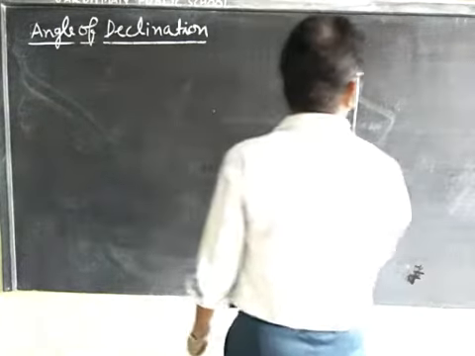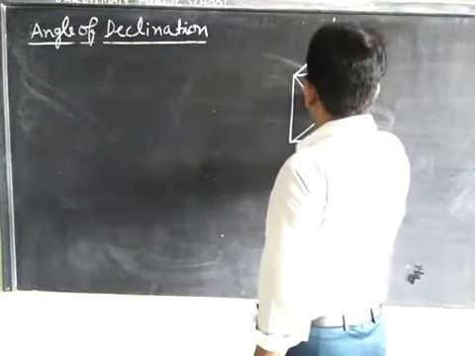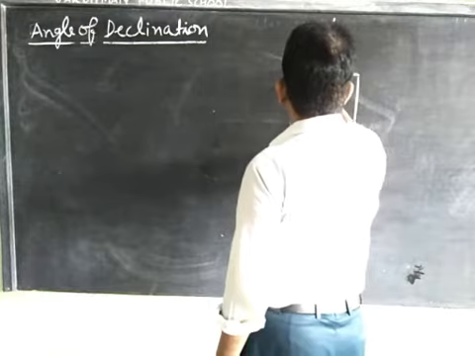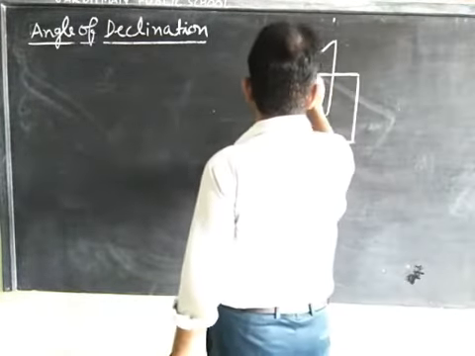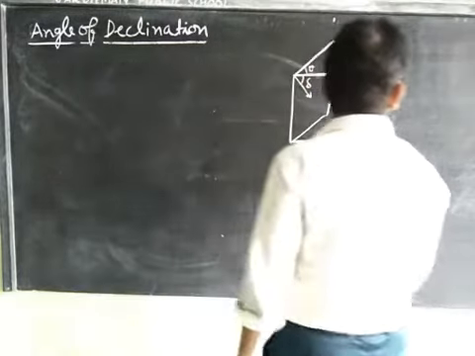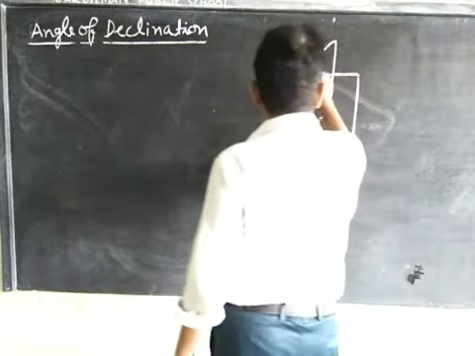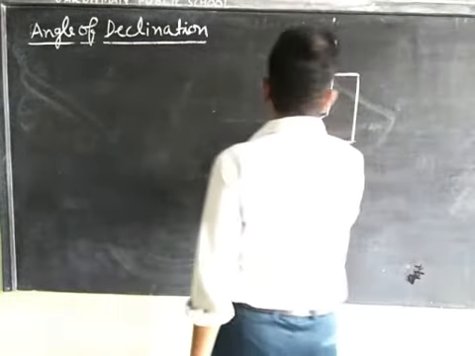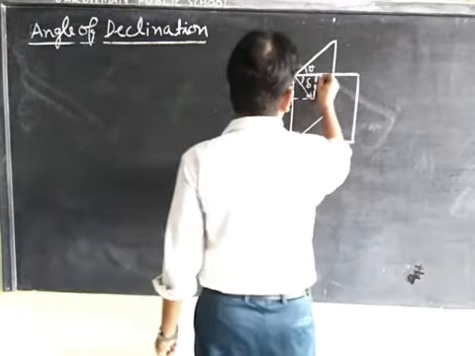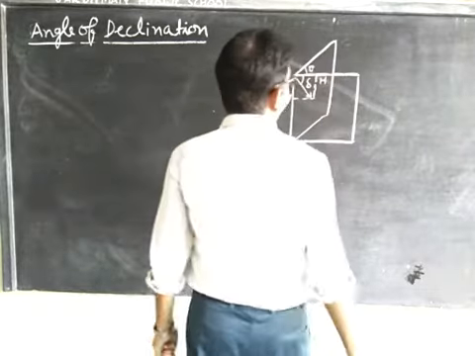Here this is angle theta, this is angle theta, and this is angle delta, and this is the vertical component and this is the horizontal component.